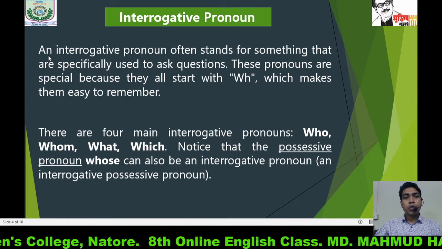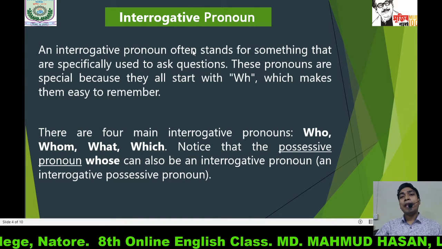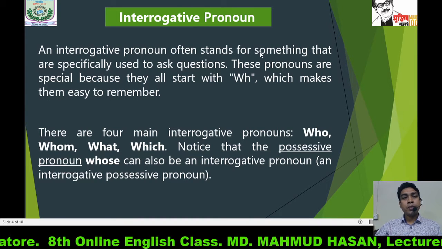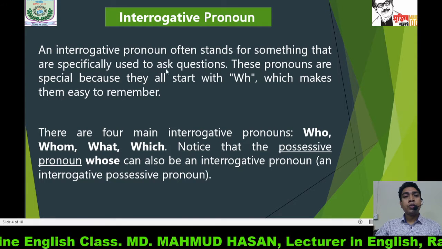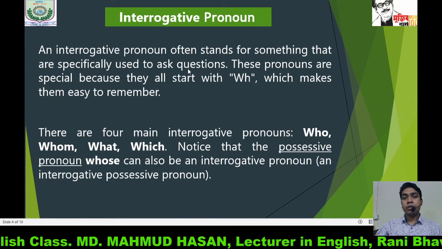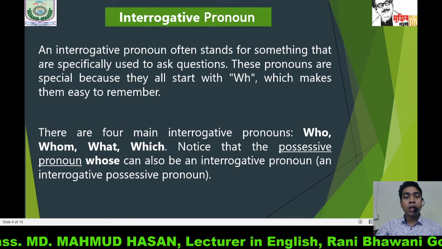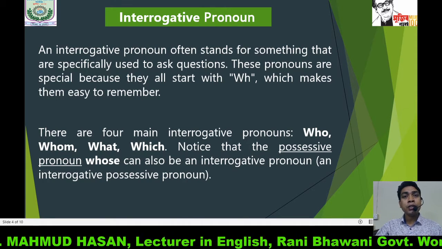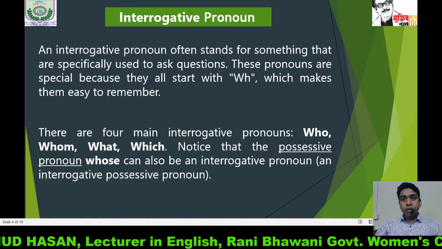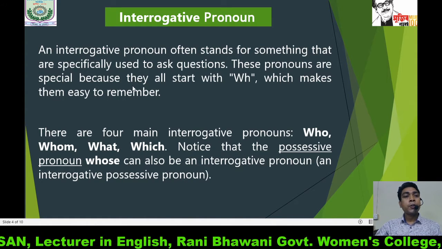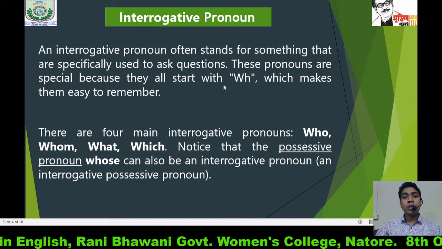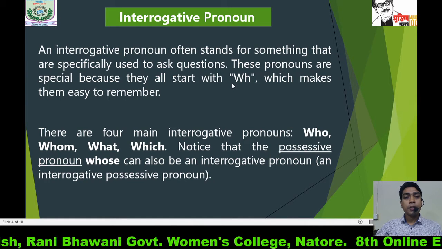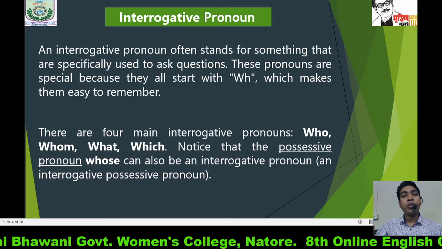Interrogative pronoun. An interrogative pronoun often stands for something that is specially used to ask questions. So interrogative pronouns are used to ask questions. These pronouns are special because they all start with WH, which makes them easy to remember.